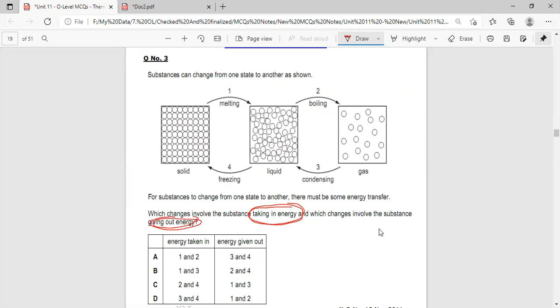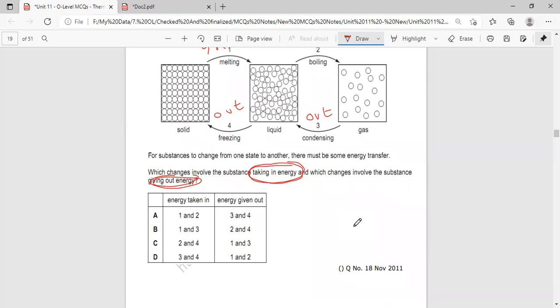Definitely in melting and in boiling, energy is being taken in, and in condensation and freezing energy is being given out. So in 1 and 2 energy is being taken in, and in 3 and 4 energy is being given out. So option A is the correct answer.